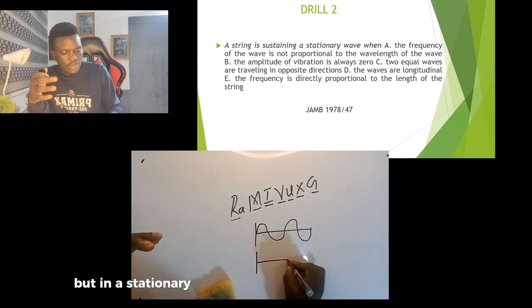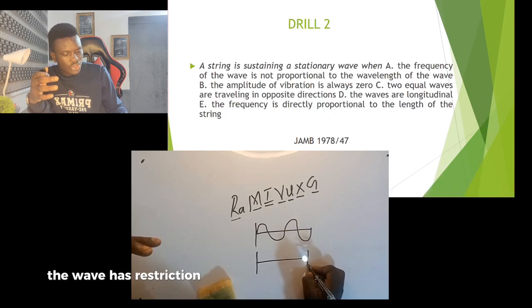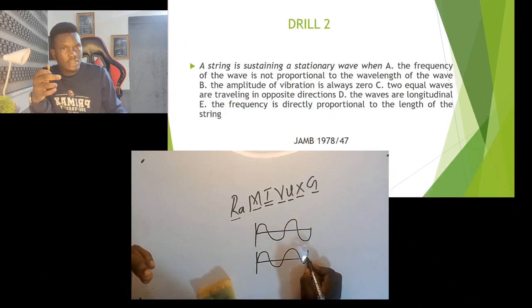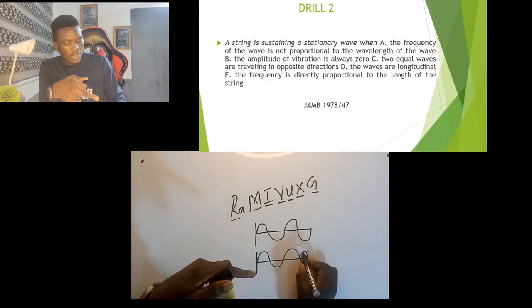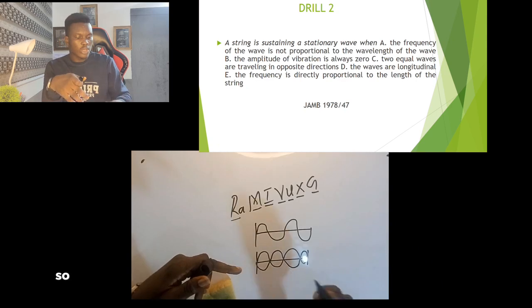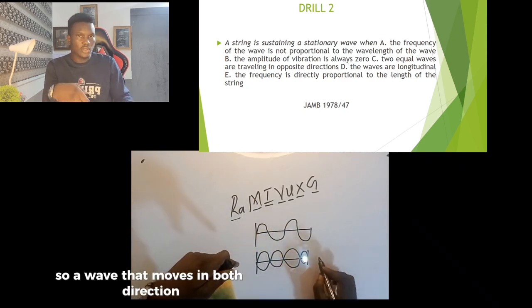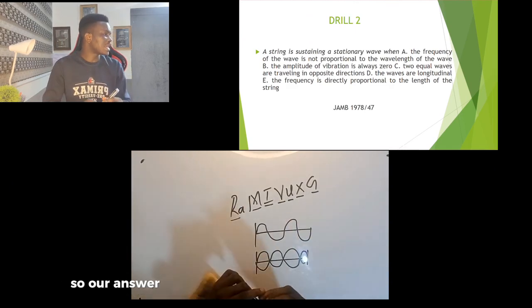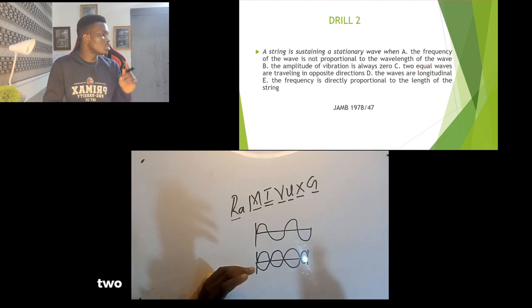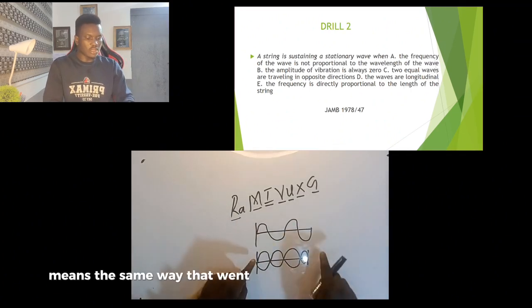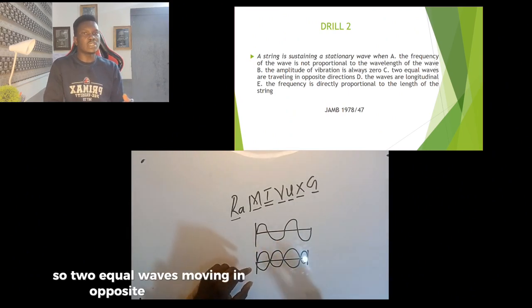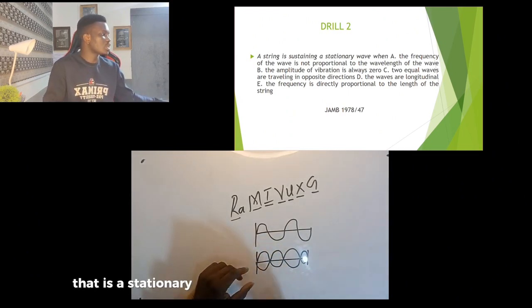But in a stationary wave, the wave has restriction at both ends. So when the wave travels out, it strikes the surface, then it bounces back and comes back. So a wave that moves in both directions will undergo what we call a stationary wave. So our answer is option C. Two equal waves. It's the same wave that went this way that is coming back. So two equal waves moving in opposite directions, that is a stationary wave.